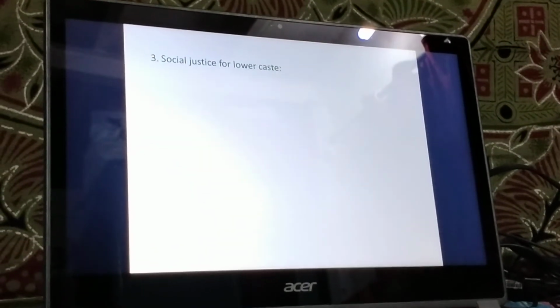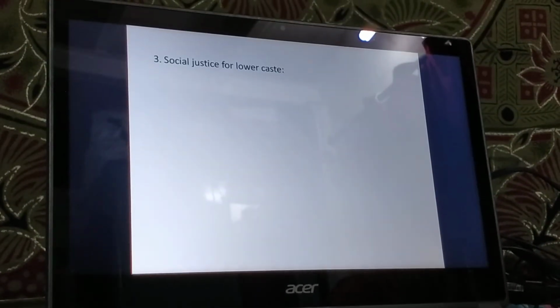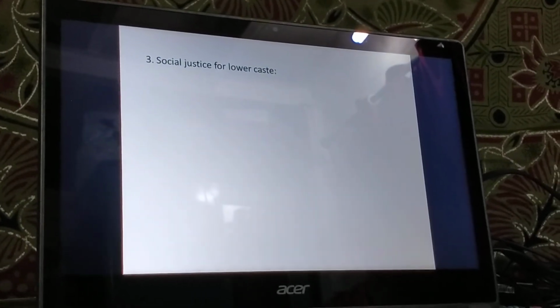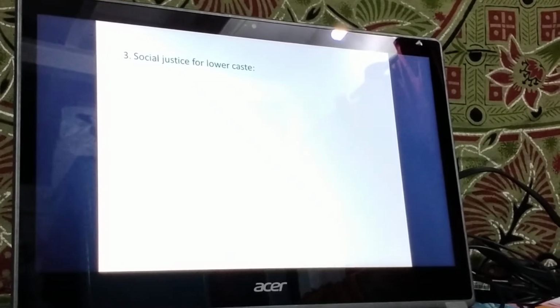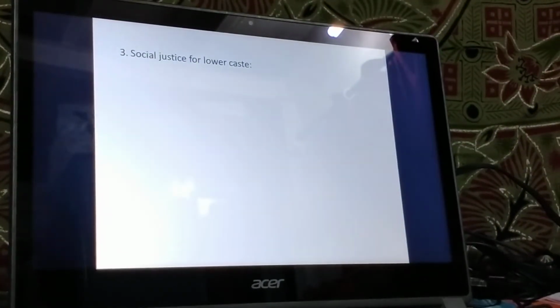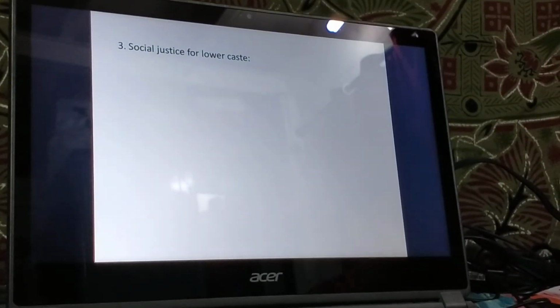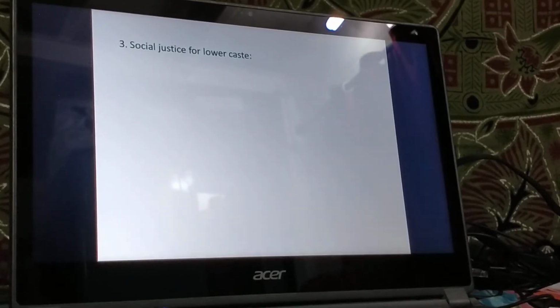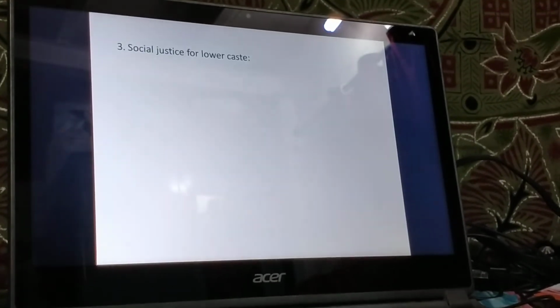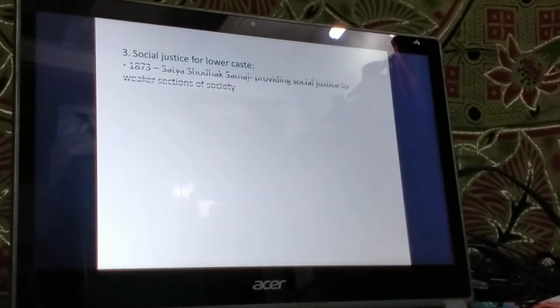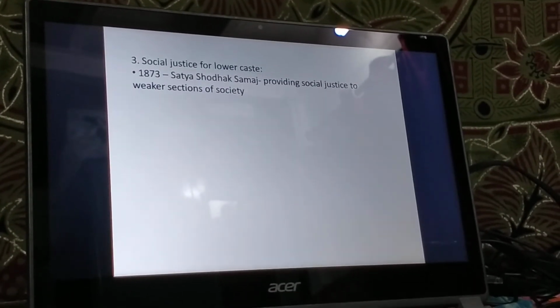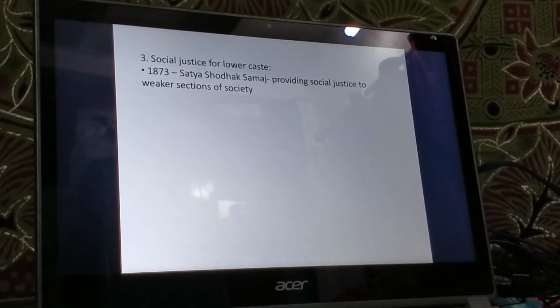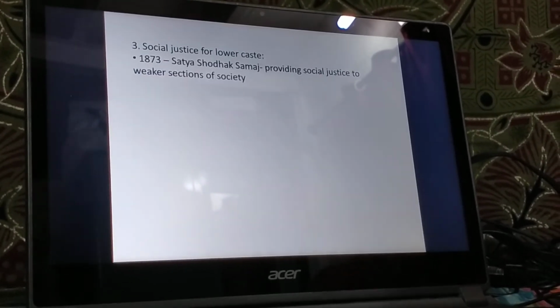Next, we move ahead with the social justice for lower caste. He always strived hard for providing social justice to the lower caste, because he was aware that in society the lower caste people were suffering to a larger extent. He founded Satyashodak Samaj in the year 1873, which provided social justice to the weaker sections of the society.